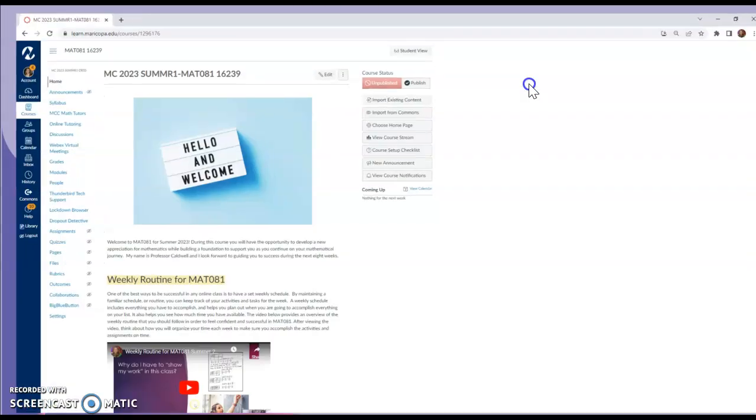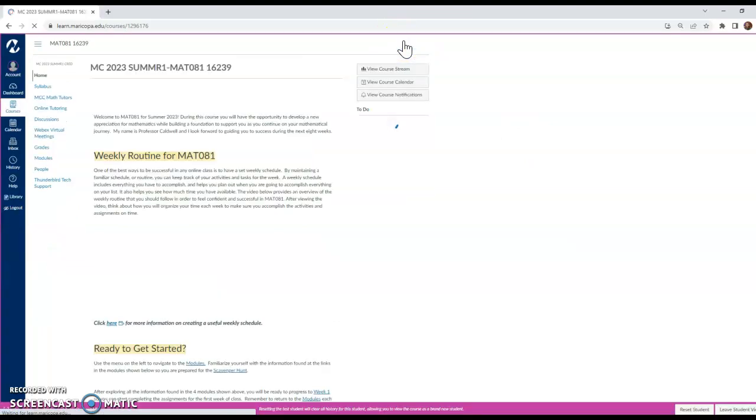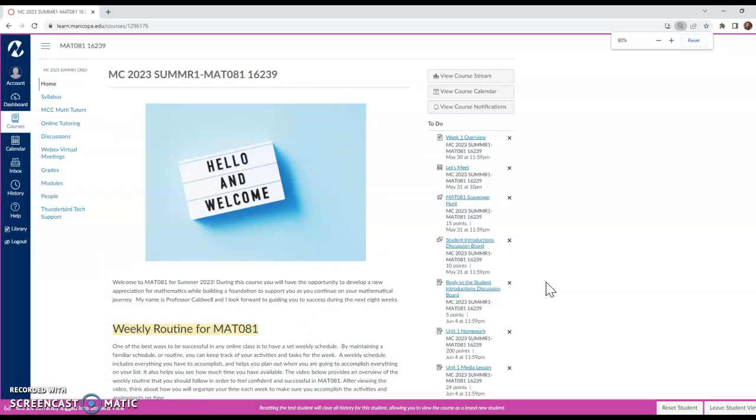So when you're in our Canvas course, you can see here what our Canvas course is going to look like. And when you're in our Canvas course, the first thing I recommend you do is download and install the Canvas app to your mobile device. If you have not done that yet, go ahead and do that. So I will show you where you can do that.